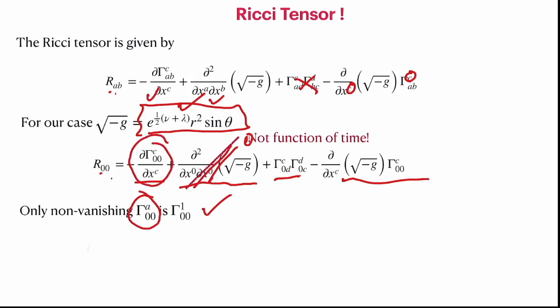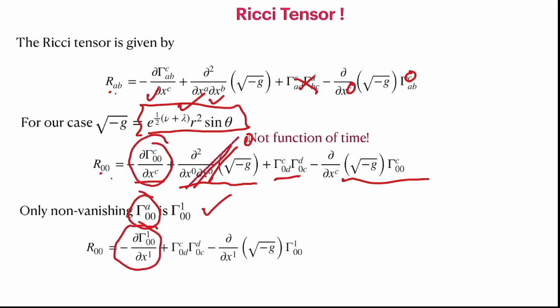For computing this, we simply get the derivative of gamma 1,0,0 with respect to x1. Then we have the term which is a summation over the indices C and D, but some simplification does happen. And because of gamma only 1 here, x1 is given by this.